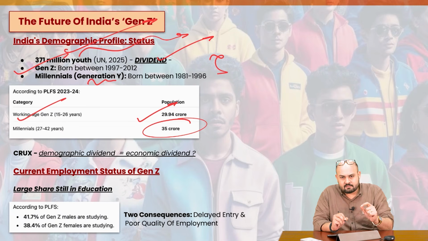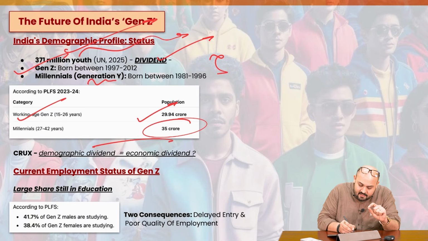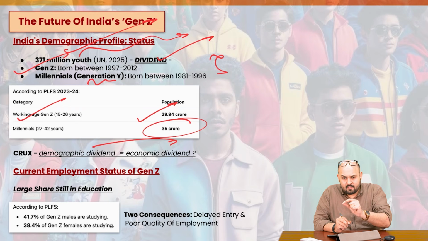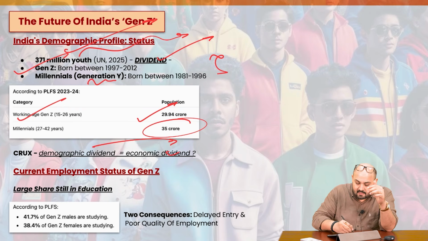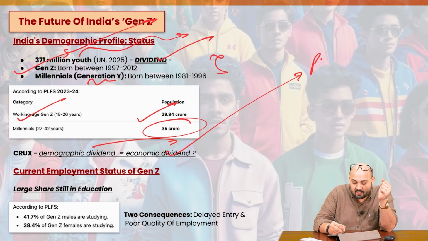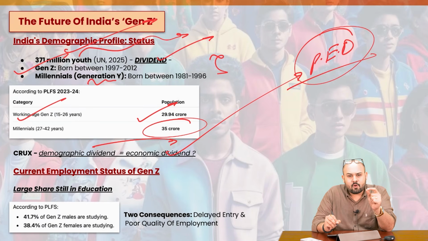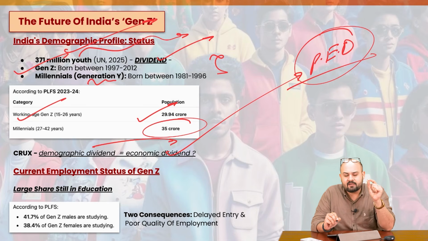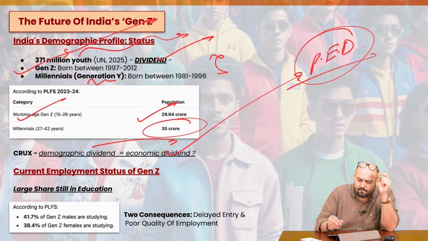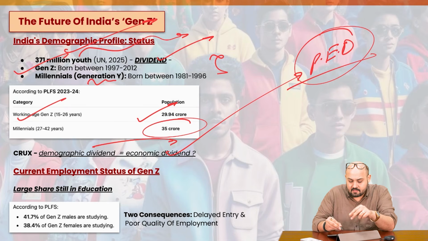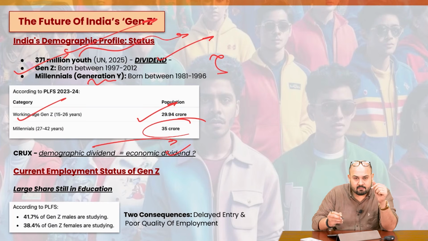What is the crux? The crux is that demographic dividend would convert into economic dividend once we provide productive employment opportunities. If productive employment opportunities are not there, then this can turn into a demographic disaster. And there is one very important data point which the Economic Survey of 2018-19 talked about.